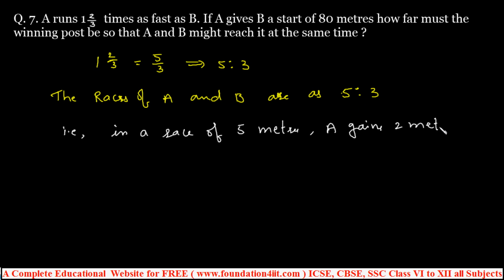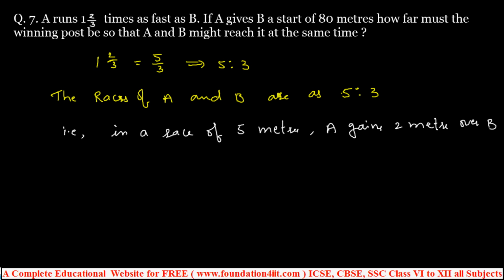A takes 5 meters, which means B can go only 3 meters. That's why A gains 2 meters over B in a 5 meter race.